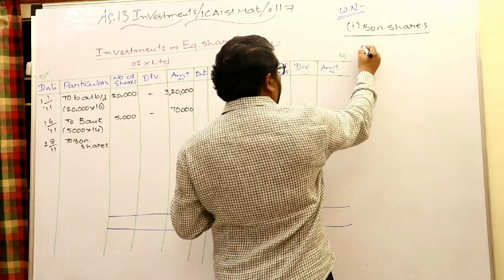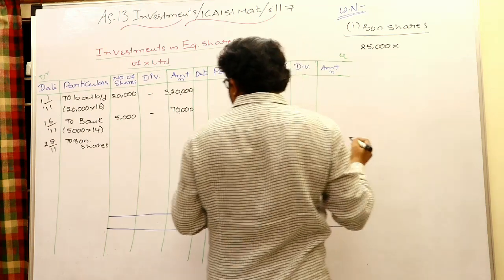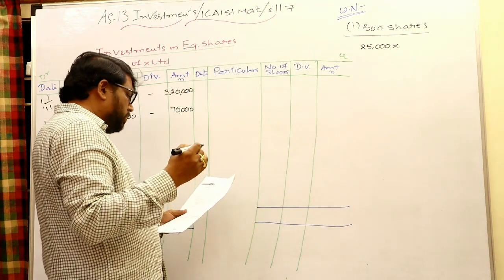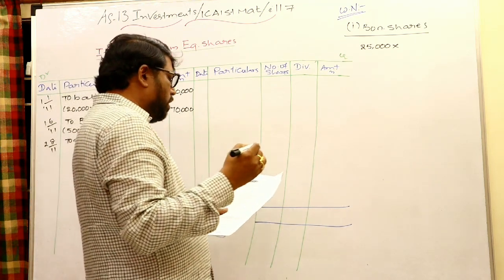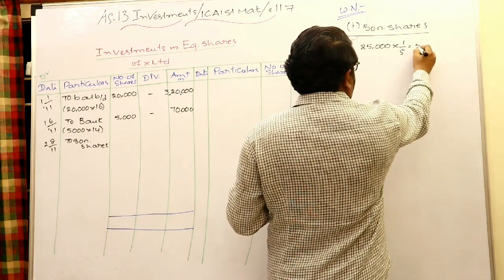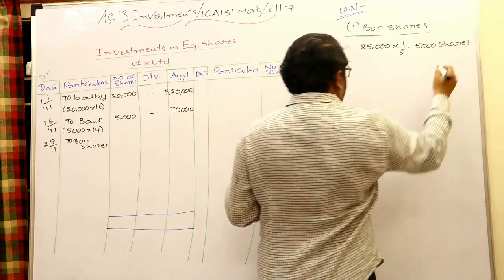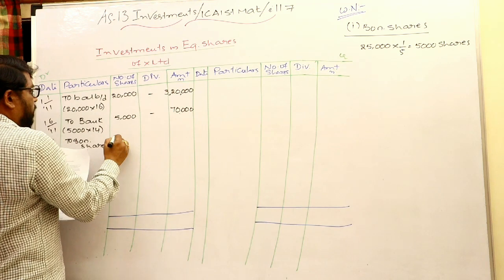Look at the total number of shares right now, 25,000, and how bonus shares are offered. It is given as bonus shares and right issue. For every 5 shares, 1 share is offered, 1 by 5, that is 5,000 shares. Bonus shares are given by the company. So write there: by bonus shares, number of shares 5,000.